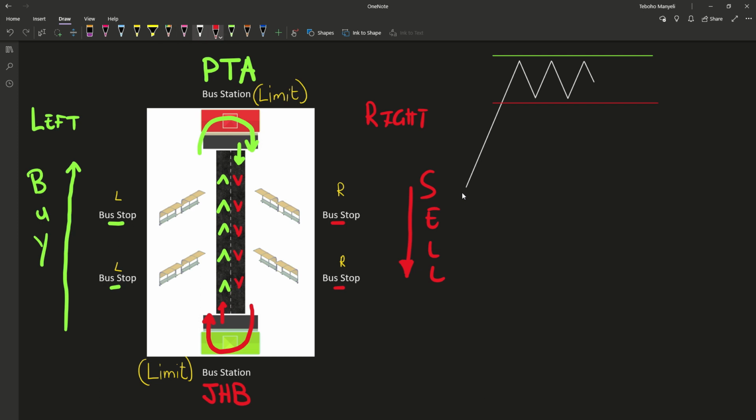E.g., let's make an example. Let's say the market here is moving upwards. Right? And as it's moving upwards, you predict that by the time they get up here, they'll start moving down. So basically, you're saying that when the bus gets to Pretoria, it'll stop, take a U-turn and start moving downwards. So we start selling here. Okay? So we'll set a sell